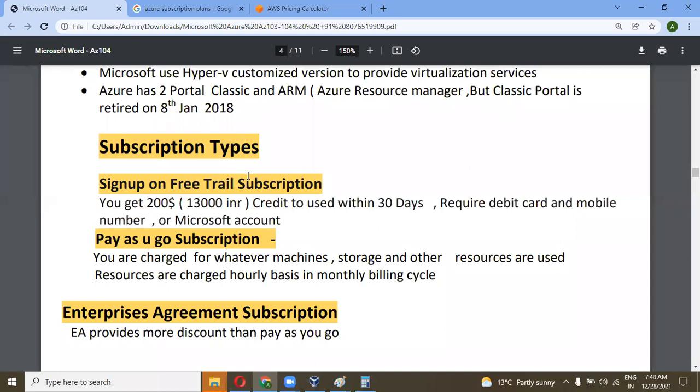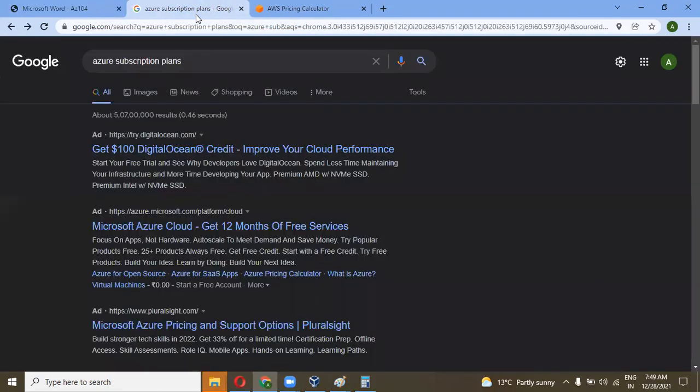So once you sign up on the Azure cloud for the first time, you get $200 in your Azure account for learning or testing purposes. You have to use this amount within 30 days. It is free for 12 months. Let's sign up over here.